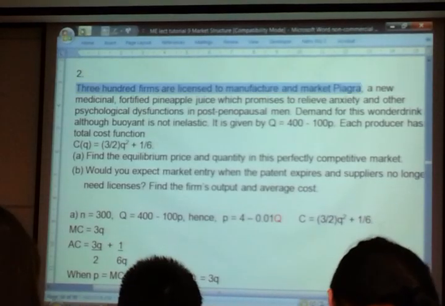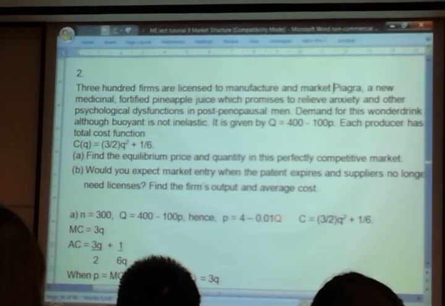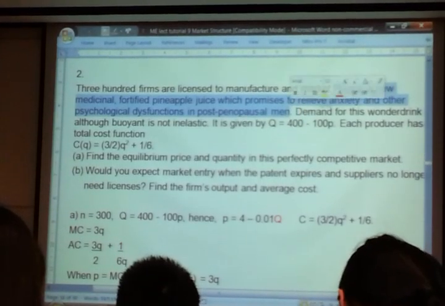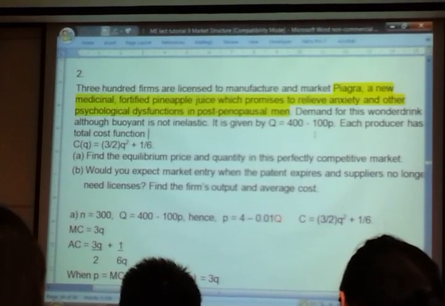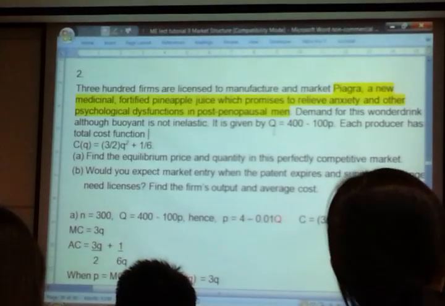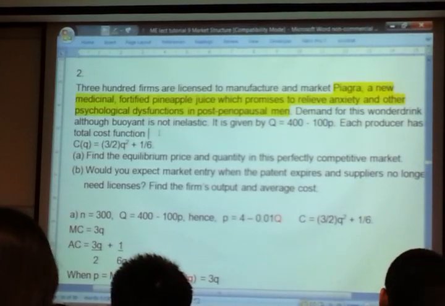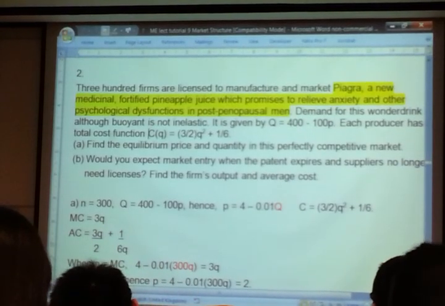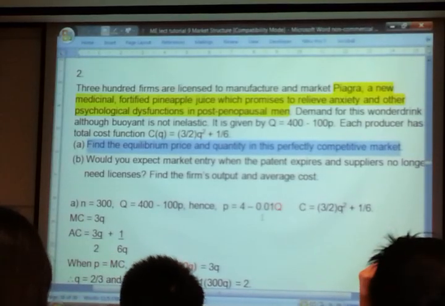So foie gras is a kind of pineapple juice that is supposed to relieve all the anxiety and so-called psychological dysfunction in post-menopausal men. The demand for this wonder drink is given by this. Producer cost function is this. Okay, so if that's the case, then find the equilibrium price and quantity in this perfectly competitive market.